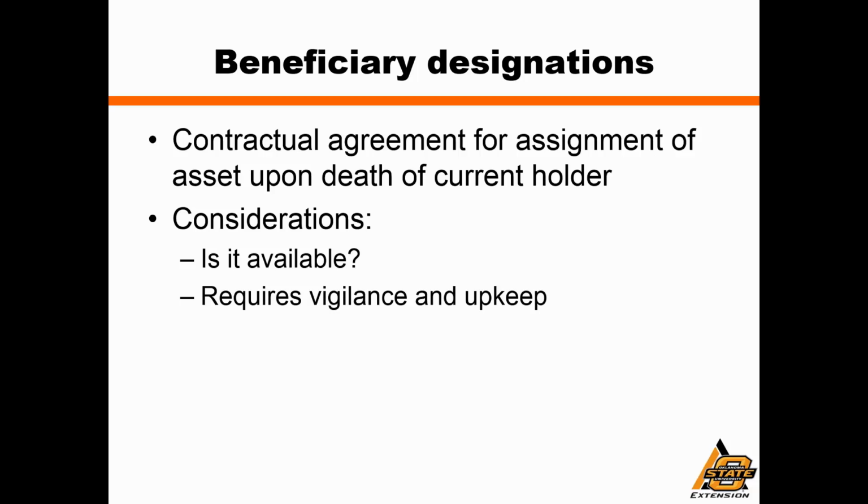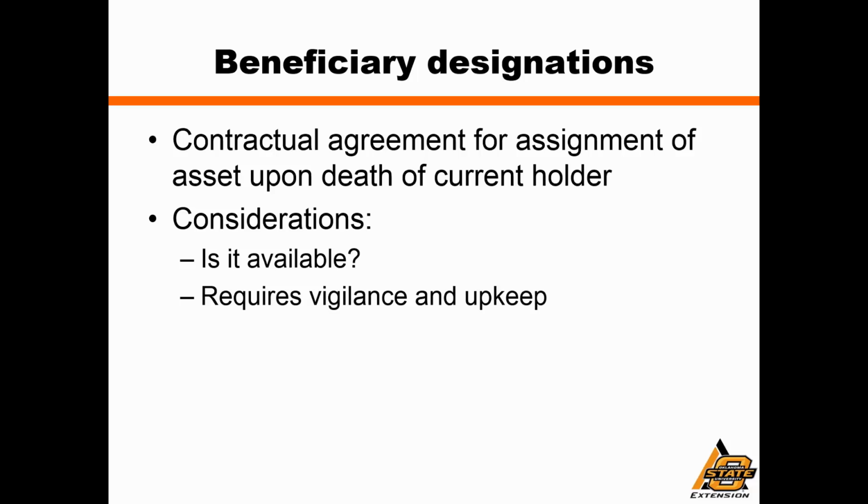Also, we need to make sure that we stay on top of our beneficiary designations. If something changes, for example, let's say we get married or divorced, or maybe we have a child or a child passes away, we need to make sure that we go back and review those beneficiary designations to make sure that they reflect what our current wishes are. For example, let's say that we started a job before we got married, and in that circumstance we could have designated that our beneficiary be our parent or a sibling or maybe a favorite charity. After we get married, we may have wanted to change that to our spouse, but if we don't go back and actively do it, that's not going to automatically change.